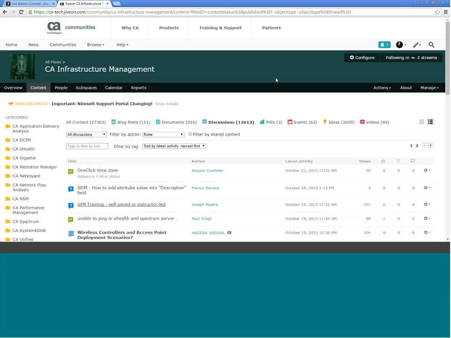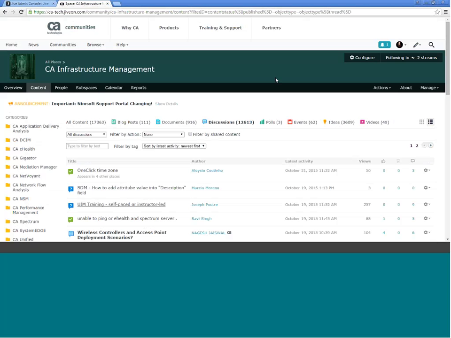So those are the major changes to content. Everything else is pretty much going to remain the same, other than we just announced that there will be the ability to vote on ideas coming to the app. It's available for Android right now, and it should be coming for iOS soon. We'll be sure to update the community as soon as that's available. It actually will be the same app that you have now, so you don't need to download a new app. You might need to update it in the App Store, but it should be the same app, and you'll just have the ability to vote on ideas moving forward. Other than that, all content is the same.